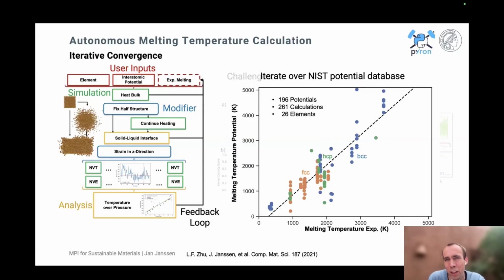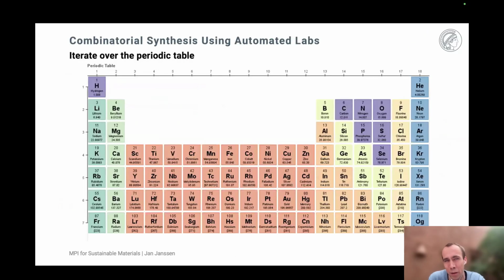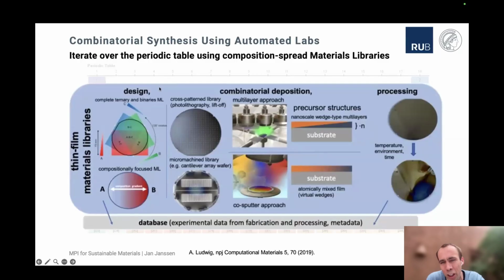Now, if we progress even further, the next step is to see if we can apply the same also on the experimental side. So here we try to bridge this gap and see what's possible. Our colleagues at a local university are now able to produce these nice wafers with different compositions. The challenge there is less producing the samples, but more on the measurement side. And I'll speed up a little bit.